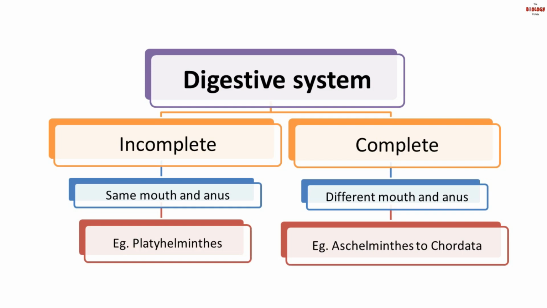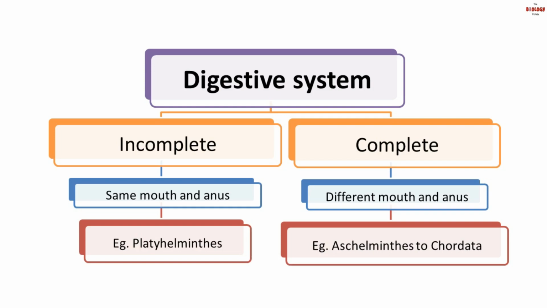This type of digestive system is seen in Platyhelminthes. Next is complete digestive system. Here there are two openings. That means there is one opening for mouth and one opening for the anus. Such type of digestive system is seen from Aschelminthes to Chordata.